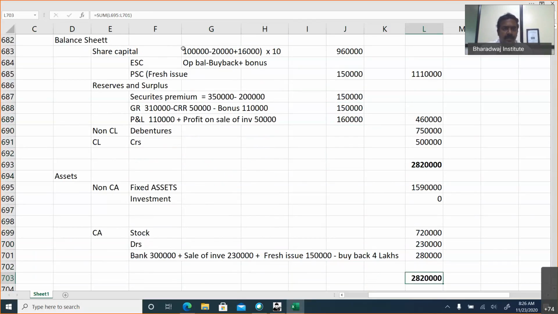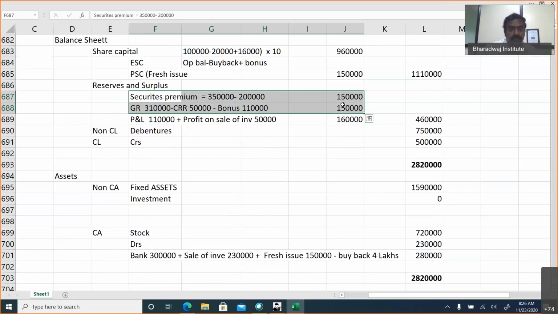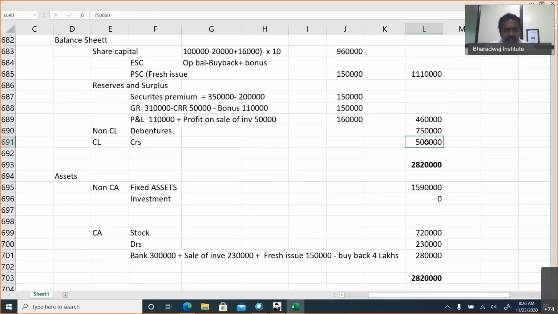Once again, share capital: old plus minus buyback plus bonus, 9,60,000. Preference share capital, fresh issue. Reserves and surplus: securities premium, then general reserve after adjusting CRR and bonus. P&L account 1,10,000 plus profit on sale of investment. Debentures 7,50,000, creditors 5 lakhs. Fixed assets are plant and machinery and furniture, stock same, debtors same. Bank balance is based on collection and payment.